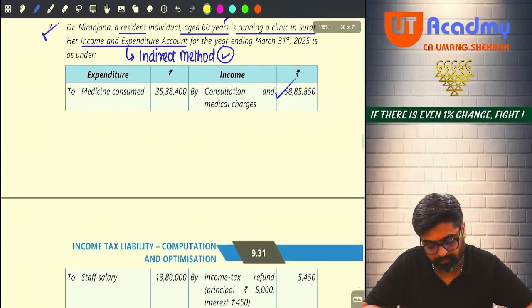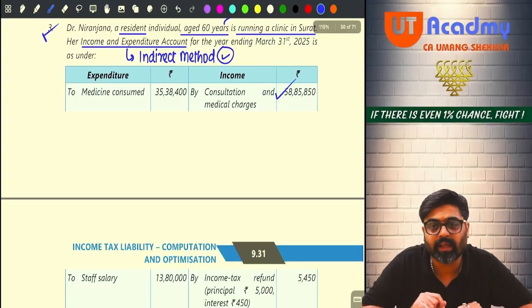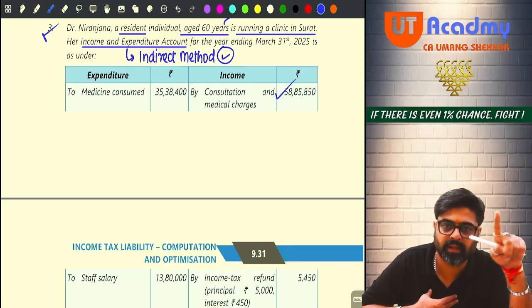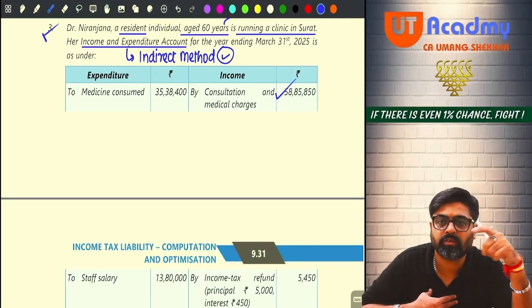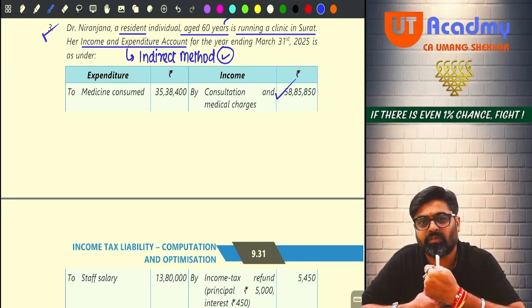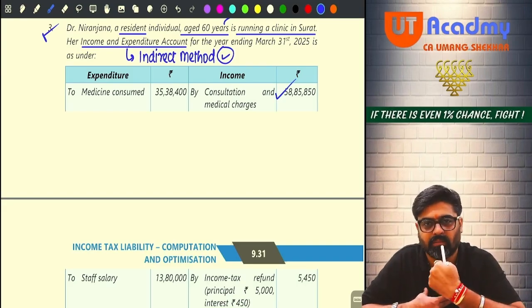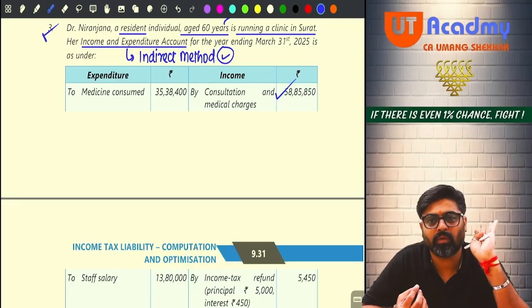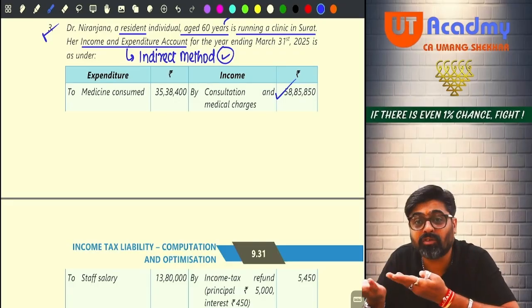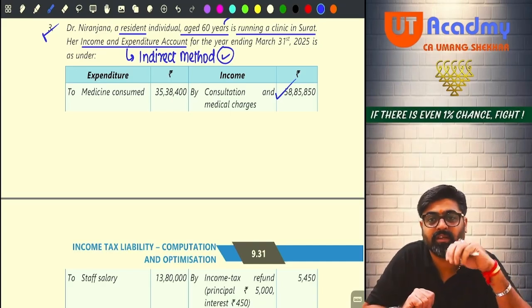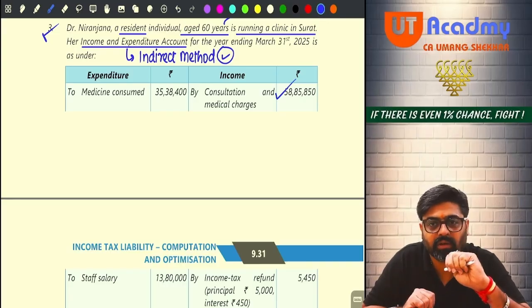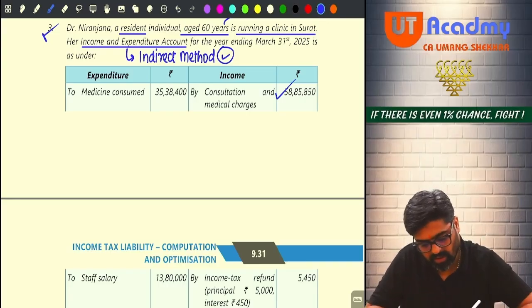Now come to the table. Now in the table, can you see expenditure side, medicines consumed? In my medical profession, I am earning these fees. To earn these fees, I have to give services to my patients. My patients will come, so will I give medicines etc. to them? So medicines are consumed in the course of my profession. Is it my professional expense? Allowed or disallowed? Allowed. Tick mark.